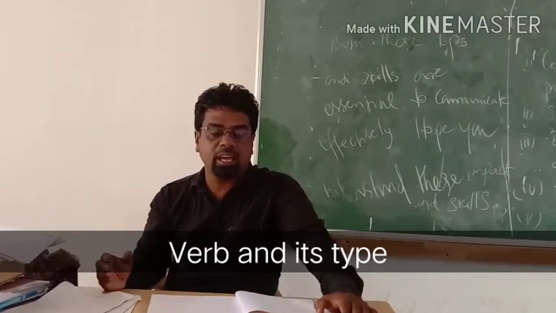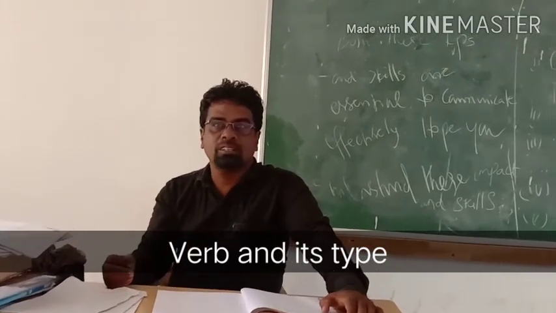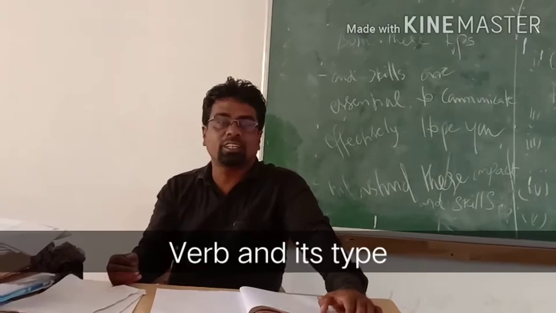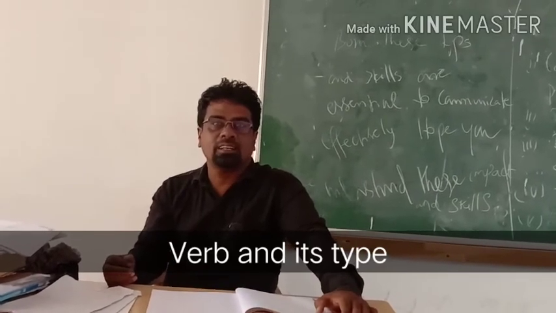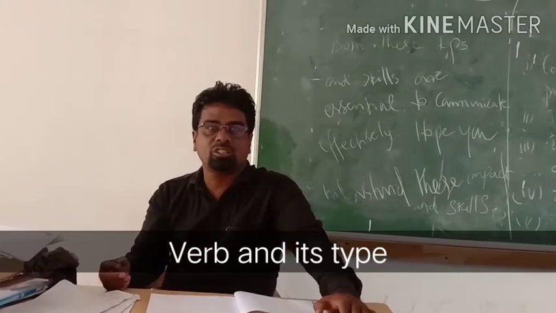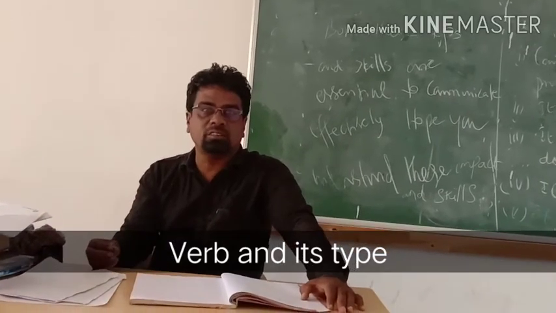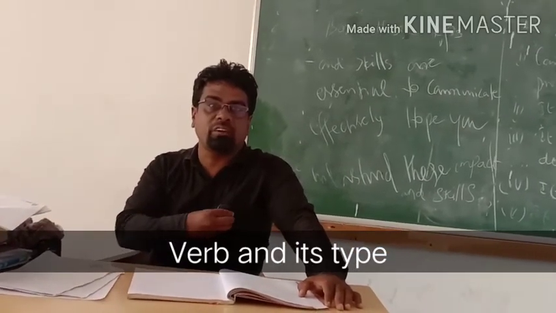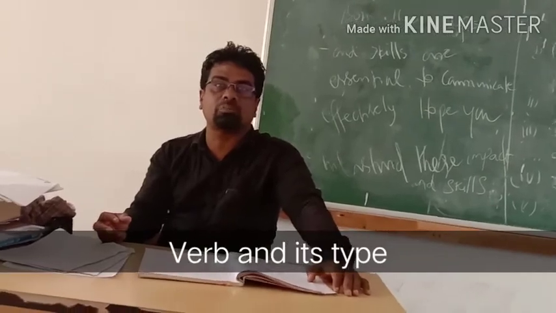These are the helping verbs. Without these helping verbs, we cannot make the sentence properly. So we need these verbs to form the sentence properly.